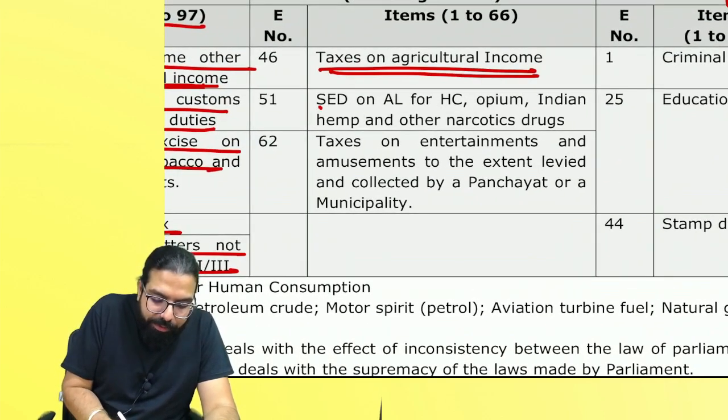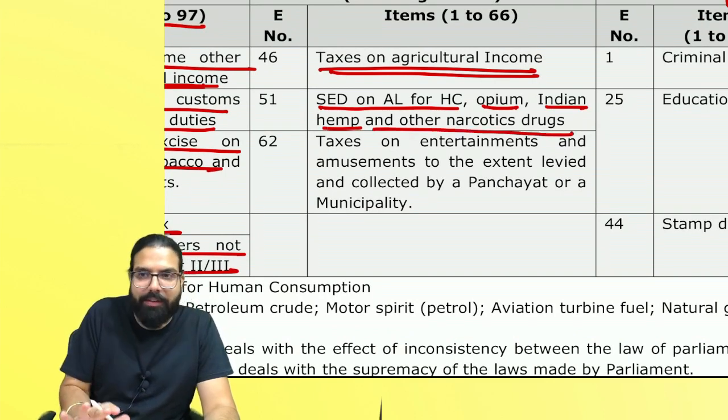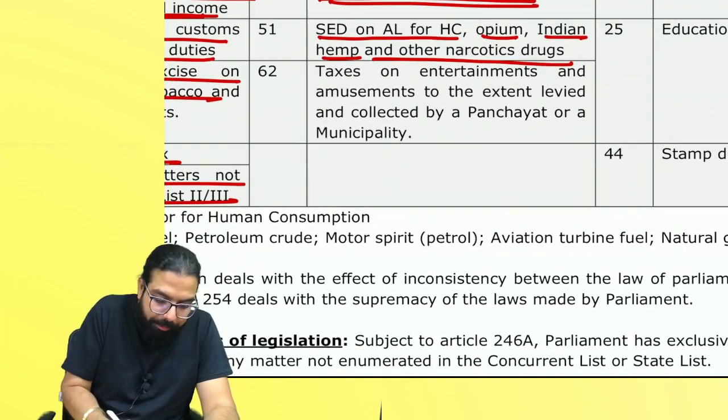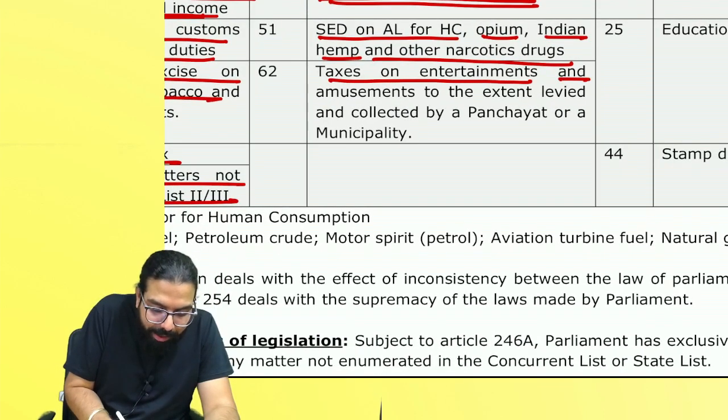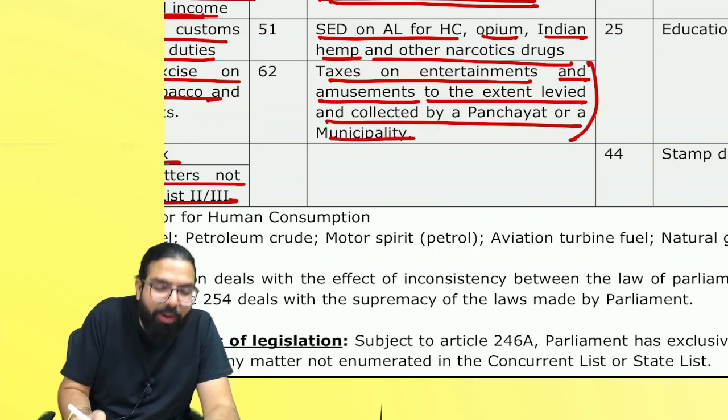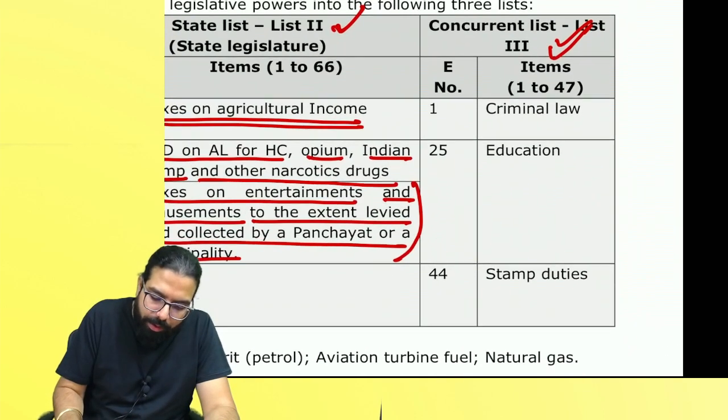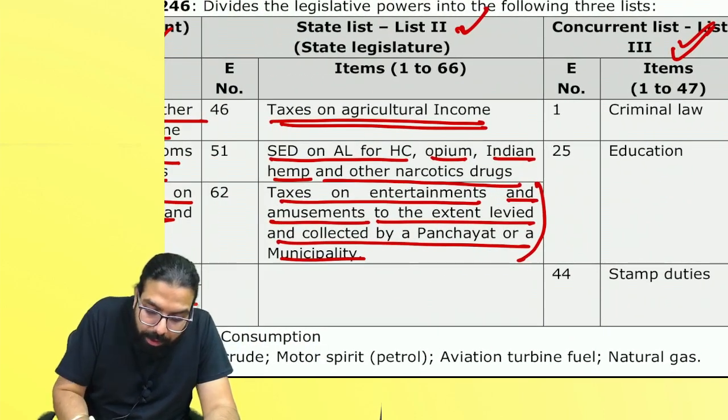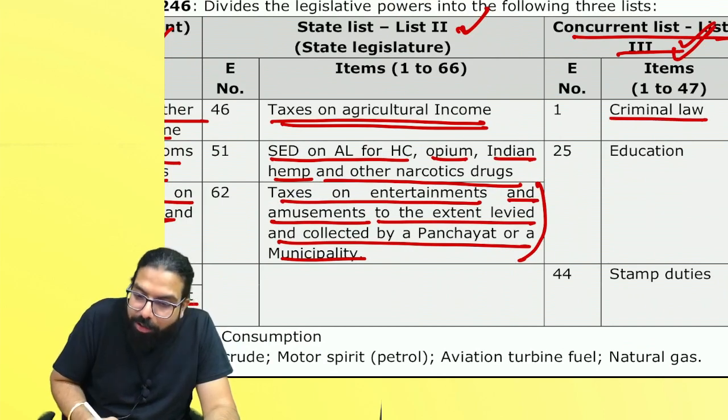Agriculture income, state excise duty, opium, Indian hemp, other narcotic drugs, etc. Who will make the law? State government. Entertainment tax and amusement to the extent levied and collected by panchayat, local entertainment tax. Who will make the law? State government. Are we clear? Concurrent list, criminal law. Who will make the law? Both the government will make together.